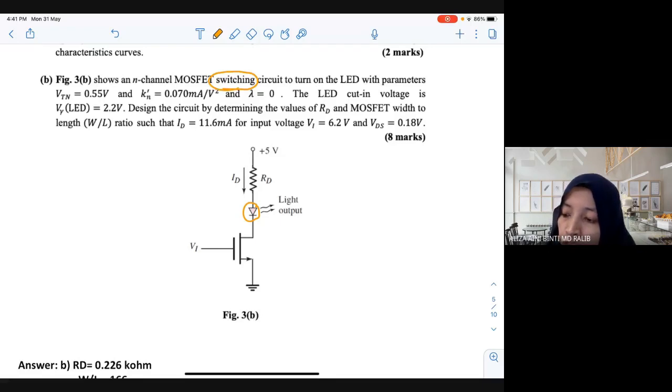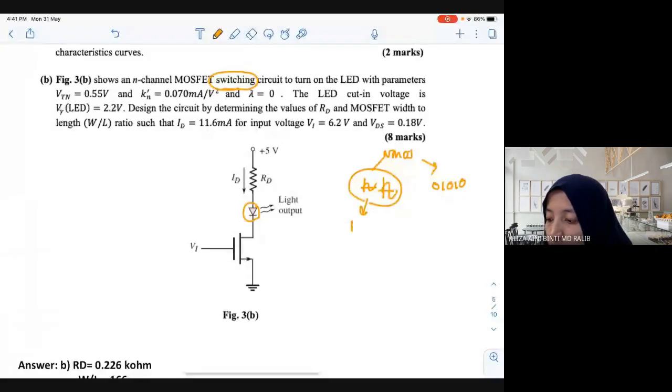When I say switch, just now your NMOS has two functions, right? One is as an amplifier, another one as a switch. If you want to make it as an amplifier, we need to bias in which region? Saturation, triode or cutoff? I want to make NMOS as an amplifier. Which region do you need to bias? Saturation.